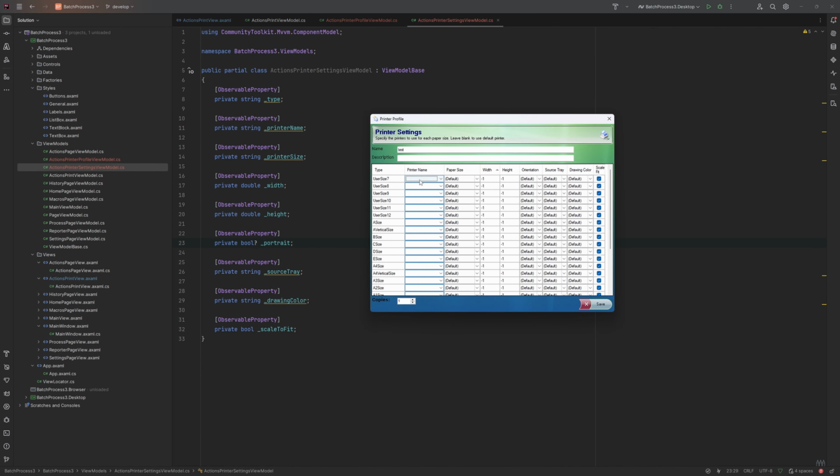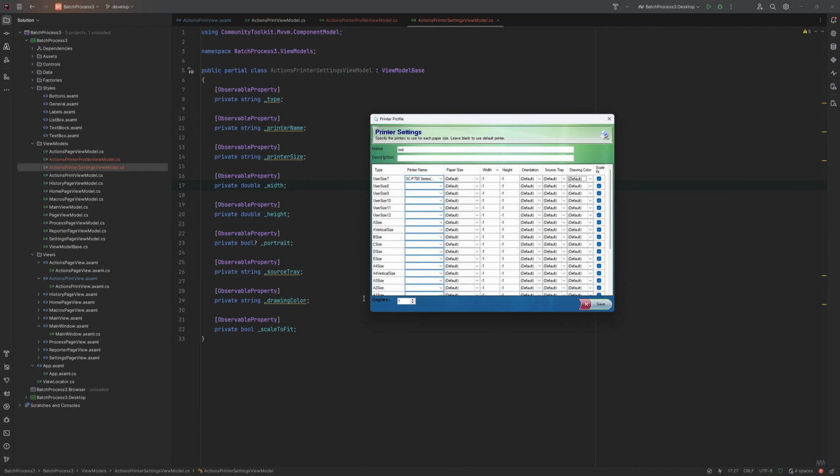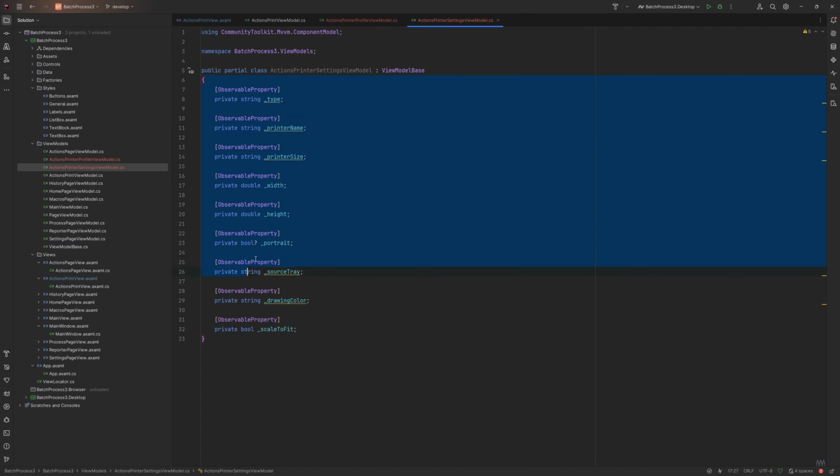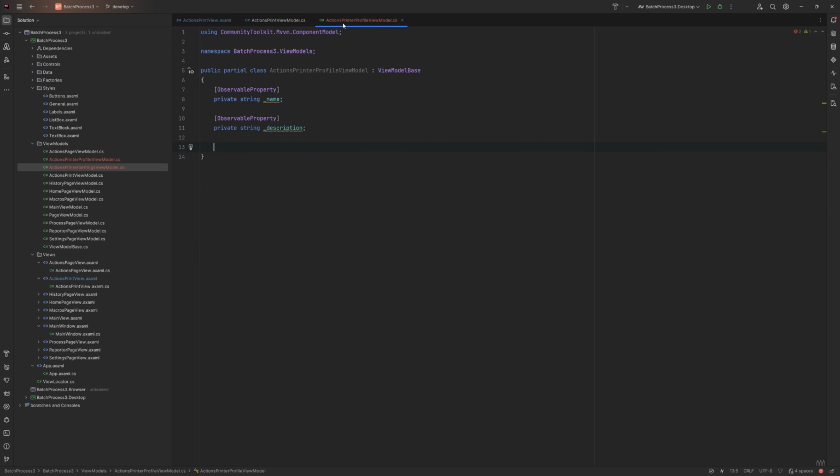Source tray is again based on the printer we select. So if we selected the One-1 PDF, you can see source tray doesn't have any options, whereas this one has a bunch of custom, very specific options. So all this kind of populating of information will be in a service, and the view model simply displays the information. So if you want to copy that as is, and just one thing we almost missed is there's a copies down here. So it will need another value for the number of copies, but that isn't on this part anyway, because this is the printer settings. This is the sublist. This will be on the printer profile.